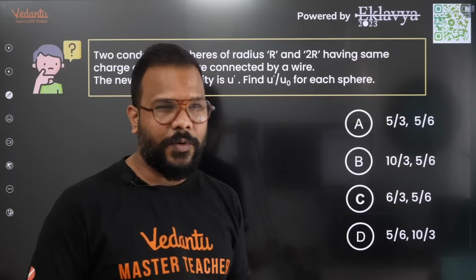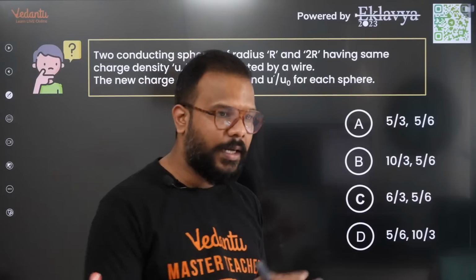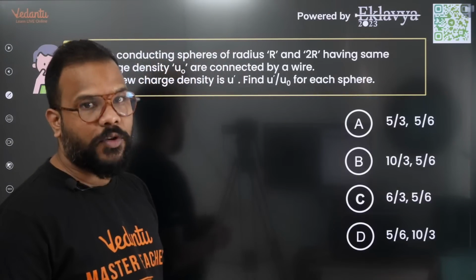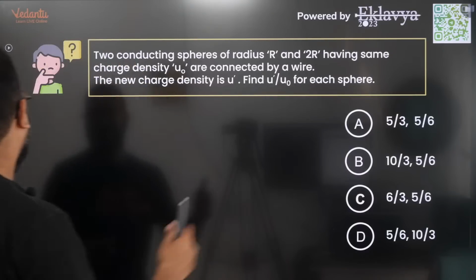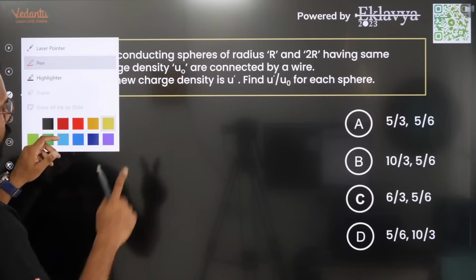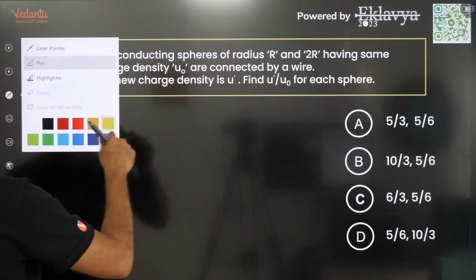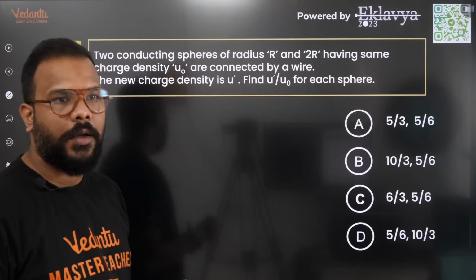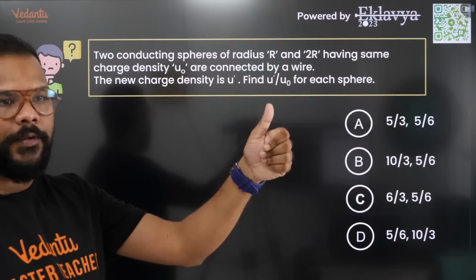So even if that ratio was asked, we will still be able to find it. We are taking a relatively longer route than what the question is asking, and then we'll find that also, if students confirm that only the ratio of the final charge densities of the two spheres was asked. Okay, everyone, are we here?